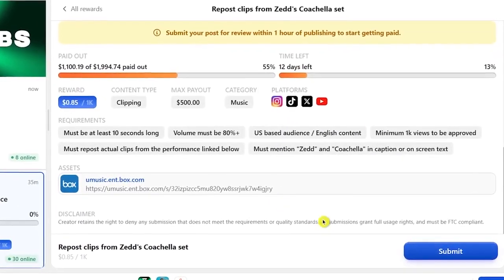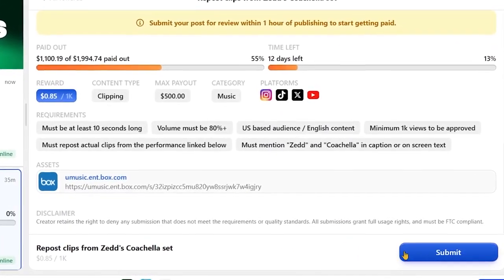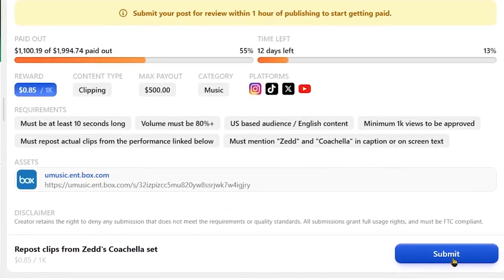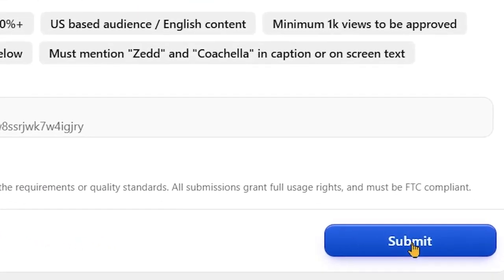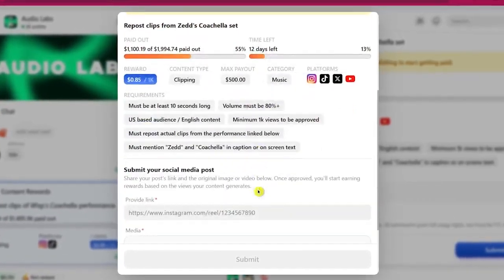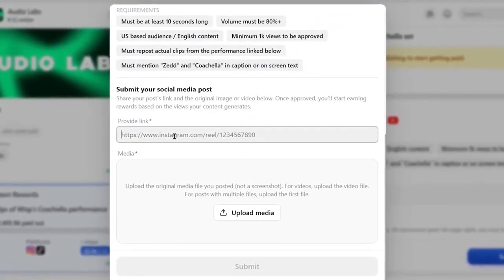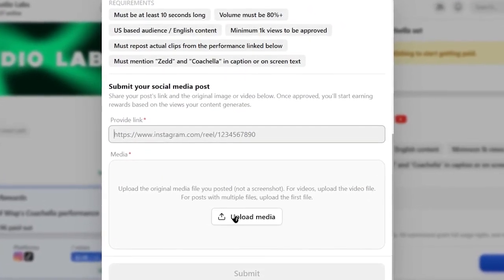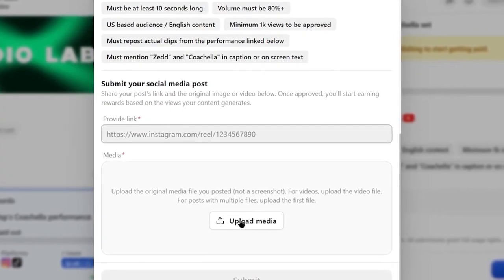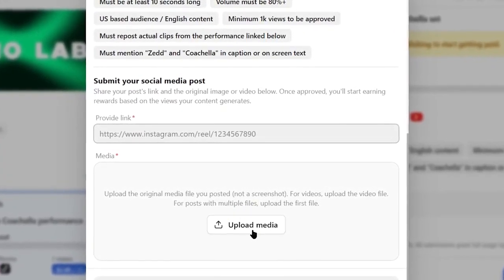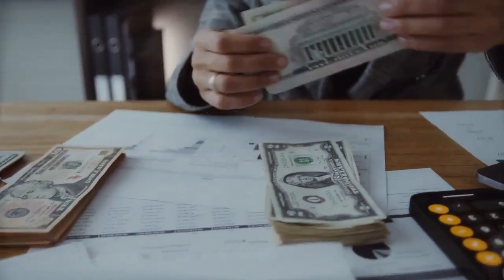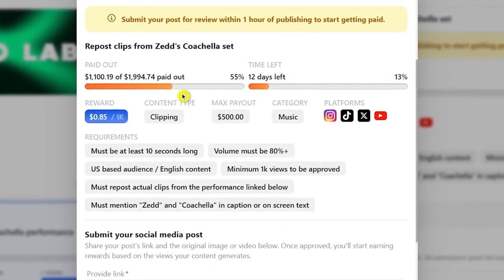Now, the most important thing is that make sure you submit the link of your video within first 1 hour of publishing your videos by pressing the submit button right here, so that you don't miss out on any money that you deserve. Also, you need to upload the original clip here which you published on your social media account. And from now, the whop will start tracking your views after hour, and you will start to earn money every hour if you keep on getting 1,000 views.